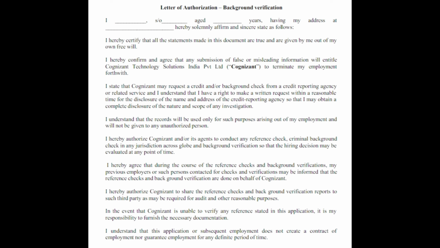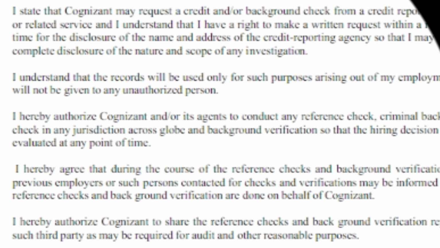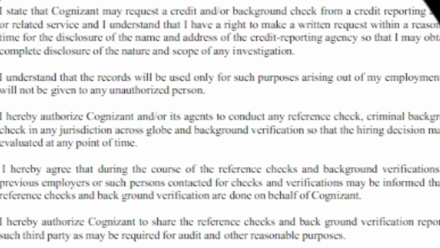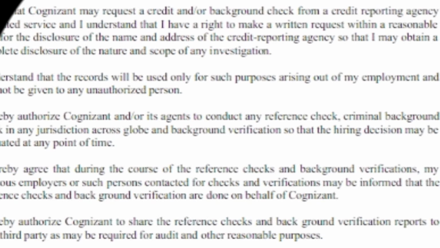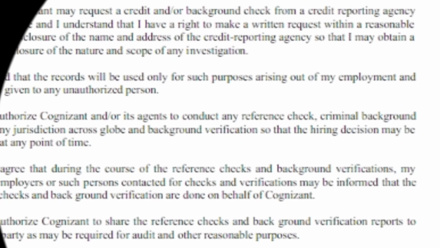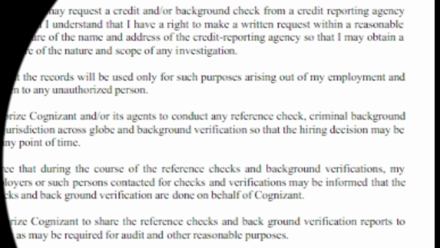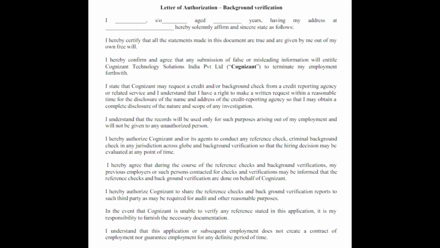After filling it out, you have to scan it and submit it as per your background verification process. This document generally states that whatever details and documents you have provided to Cognizant are true, and that there is nothing falsified. Many candidates are confused whether this is a bond or not. No, it is not a bond at all.